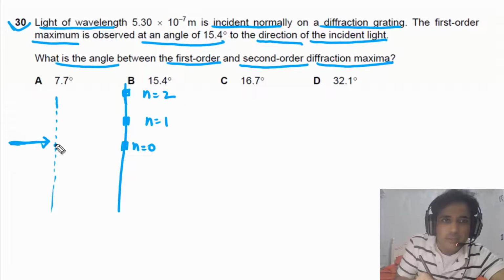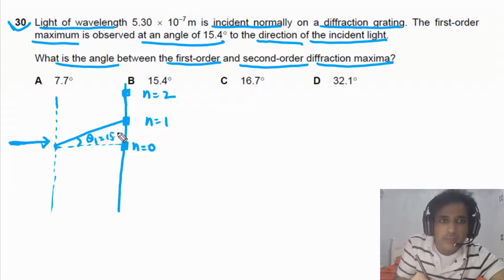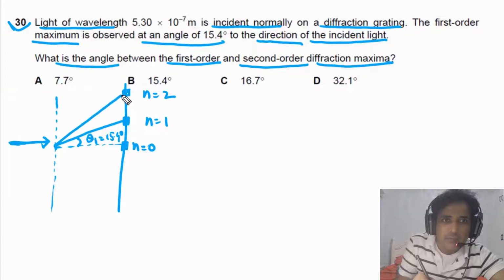For this question, it is given to us the angle of the first order maximum. This angle is given, so we can say this is theta 1. The value of this one is given, that is equal to 15.4 degrees. The question is asking us to find out the angle between these two. Means this angle the question is asking us to find. So this is what we need to find.